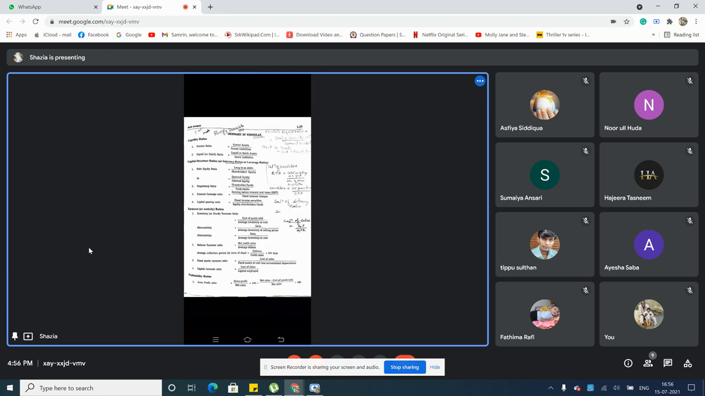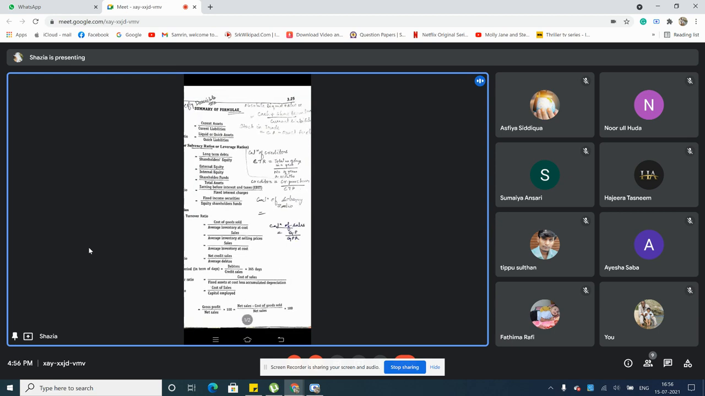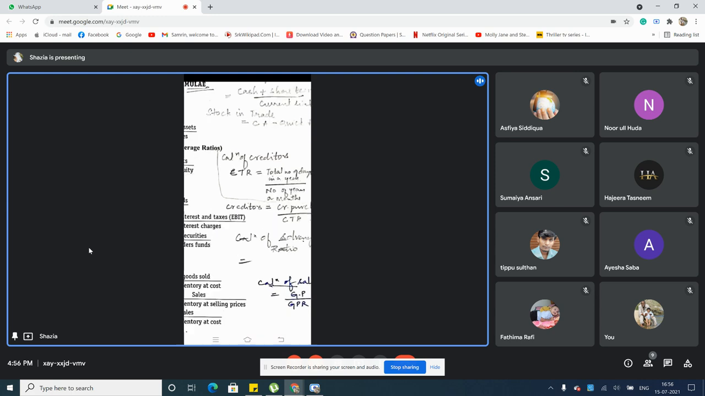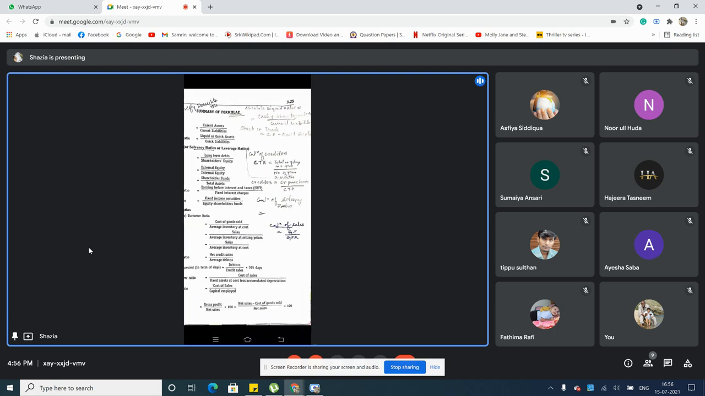All the formulas you have to learn by heart, and whatever I have written here towards the right side, these are the extra formulas. This also needs to be maintained in your notes. Absolute liquid ratio, its formula is cash plus short term investment divided by current liabilities. Then stock in trade, how do you calculate stock in trade, which is equal to current assets minus quick assets. So this is one concept.